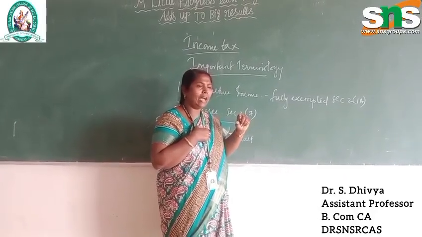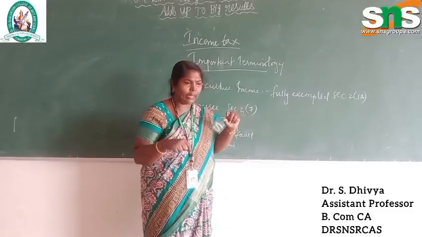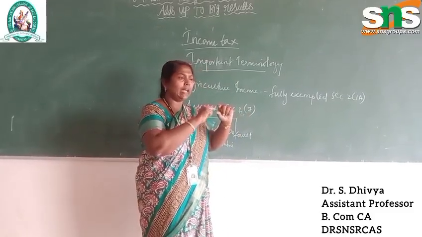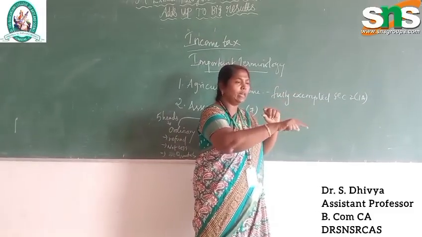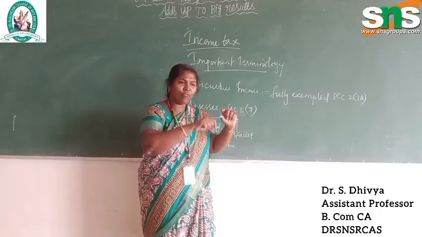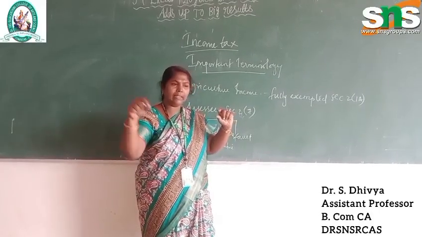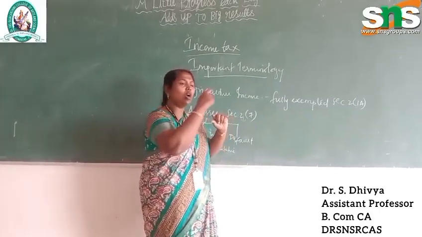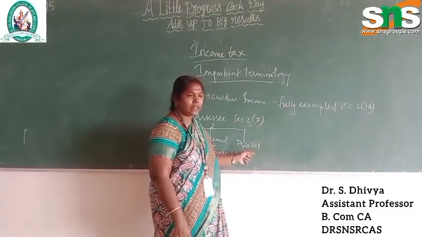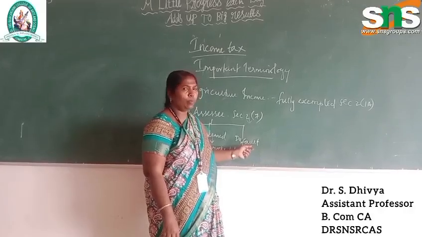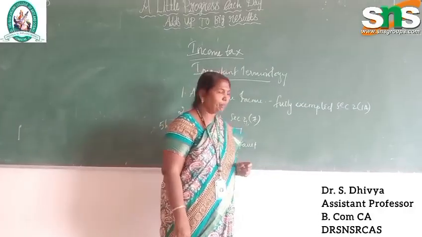That amount the employer has to pay to the central government on behalf of the employee. If they fall short, if they collect the tax from the employee's salary but do not pay the amount into the government treasury, they become a defaulting assessee. They have to pay the tax to the government.